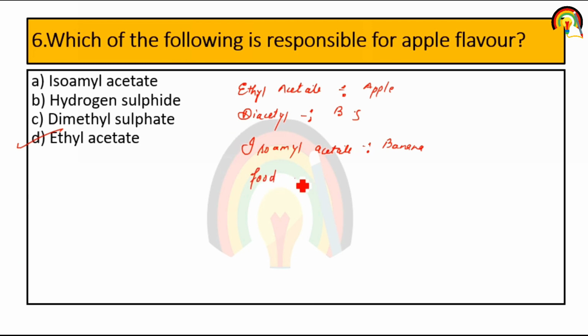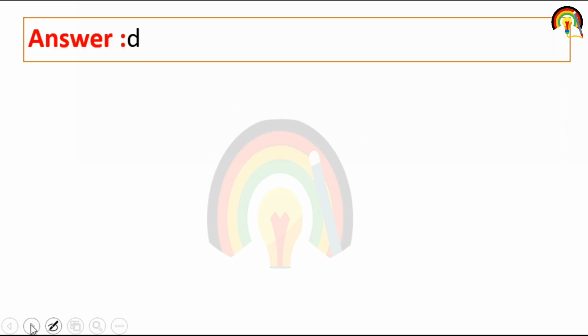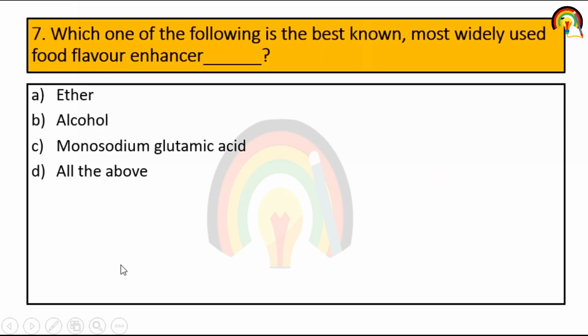Food flavor enhancer is mainly monosodium glutamic acid. Next question. Which one of the following is best known, most widely used food flavor enhancer? So the food flavor enhancer is monosodium glutamic acid, that is MSG.